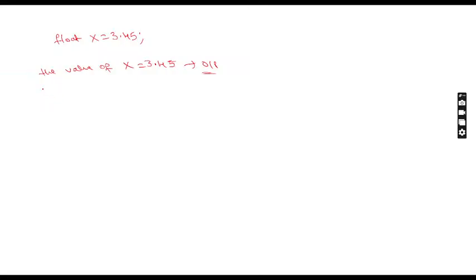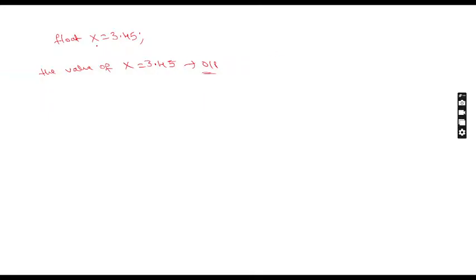Please guess the printf statement. Please type the answer in the chat box. Just compare my answer with your answer. If you are not getting it, try to understand.